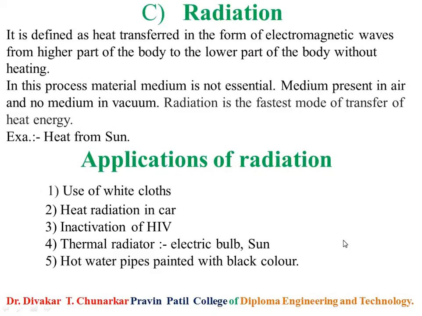Then uses of convection. Convection is used in the electric fan, refrigerator, air conditioner, land and sea breeze, ventilation in a room, cooling system in automobiles, etc. What are examples of convection? Air conditioner, refrigerator, electric fan, cooling system in automobile, and ventilation in the room. These are simple applications or uses of convection.